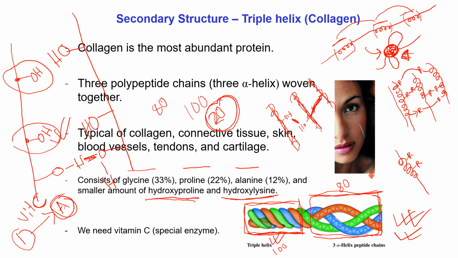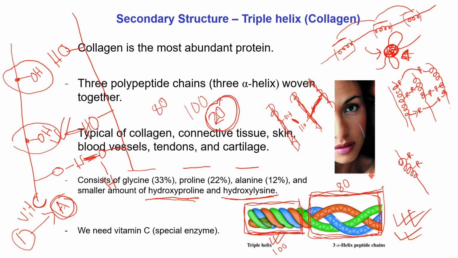If a person suffers for a long time from vitamin C deficiency, in that case that enzyme will not be activated which can hydroxylate proline and lysine. In that case hydroxyl groups will not be introduced and the number of interactions between the triple helix will be decreased and its elasticity will be reduced than before.